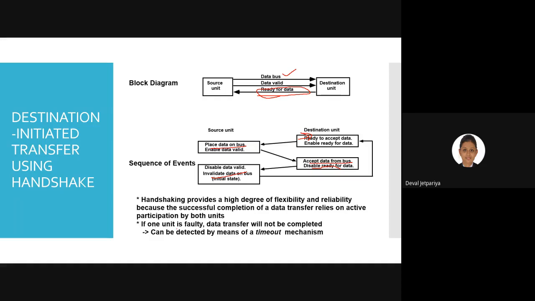As well as, if one unit is faulty, data transfer will not be completed. Until and unless both units, source and destination, are active, we are not able to send or receive the data. Okay.